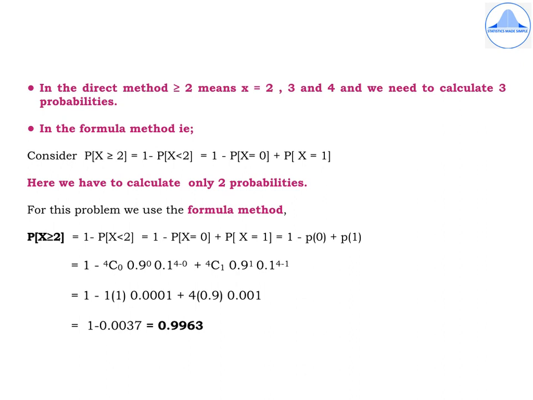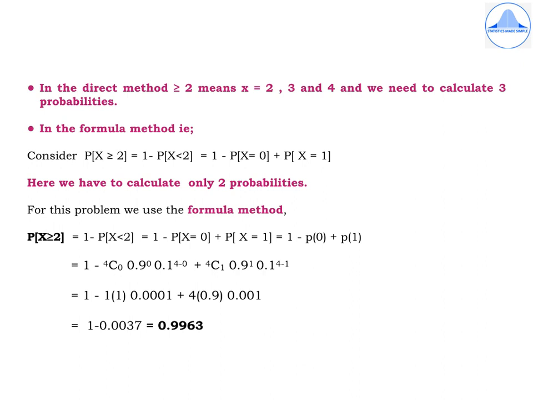So start with, consider probability of x greater than or equal to 2, which is 1 minus p of x less than 2, which reduces to 1 minus probability of x equal to 0 plus probability of x equal to 1, which is equal to 1 minus p of 0 plus p of 1.